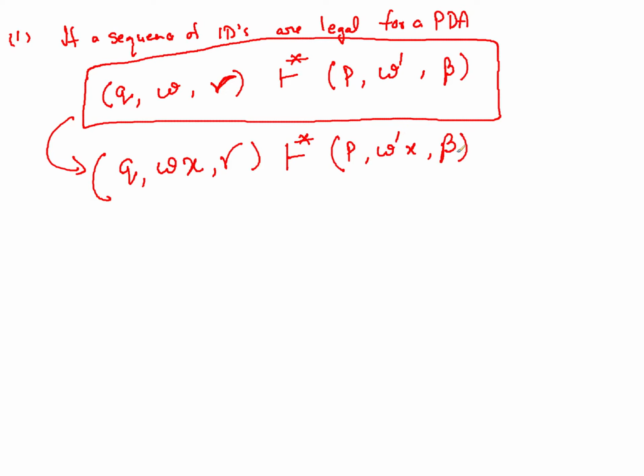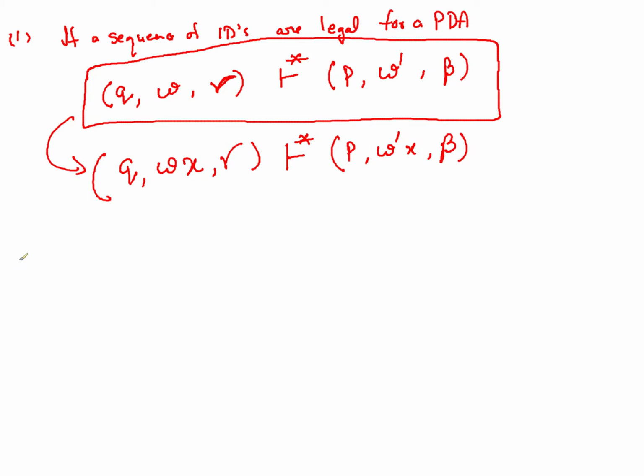That means if your string gets extended by another substring, the same transition still holds if you append that substring on both sides of this transition from one ID to another ID.